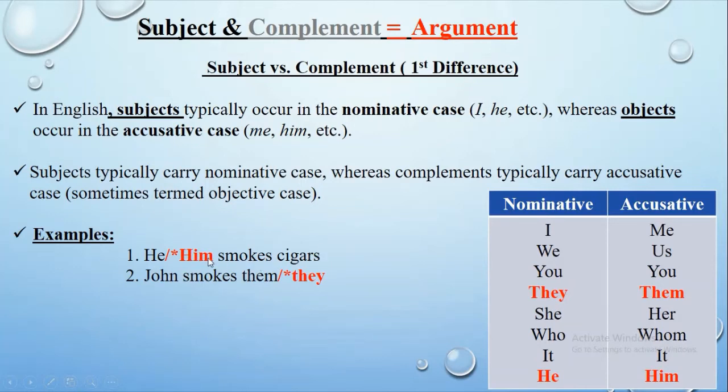But if we say him smokes cigars, that is incorrect. Similarly, John smokes them is the right one syntactically. But if someone says John smokes they, then it must be wrong syntactically. So the subject typically carries the nominative case and the object is in the accusative case.